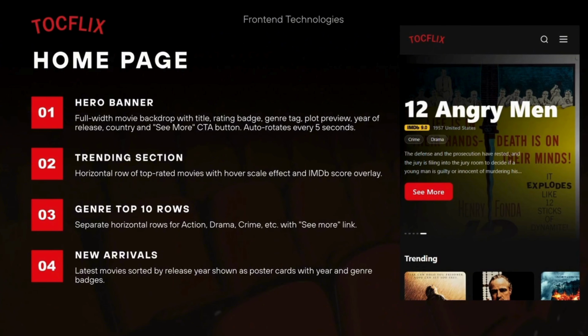The homepage has 4 main sections. First, a full-width hero banner with the movie backdrop, IMDb rating, genre text, plot preview, and a see more button. It auto-rotates every 5 seconds. Second, a trending section. Third, genre top 10 rows for action, drama, crime, and more. And fourth, a new arrivals section sorted by release year.